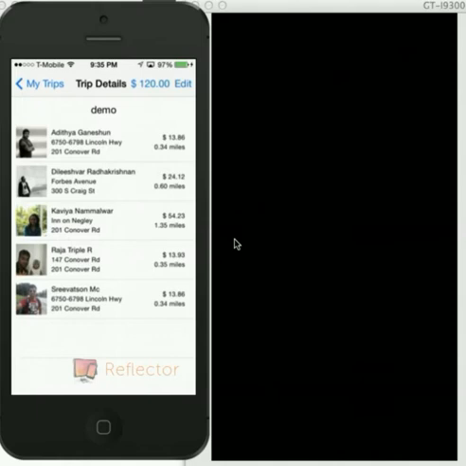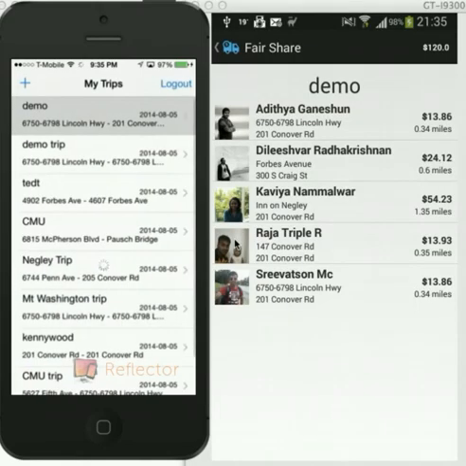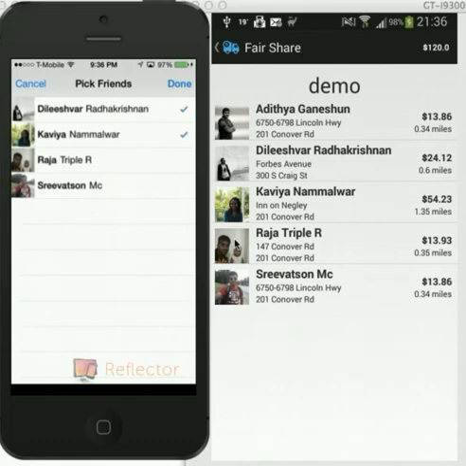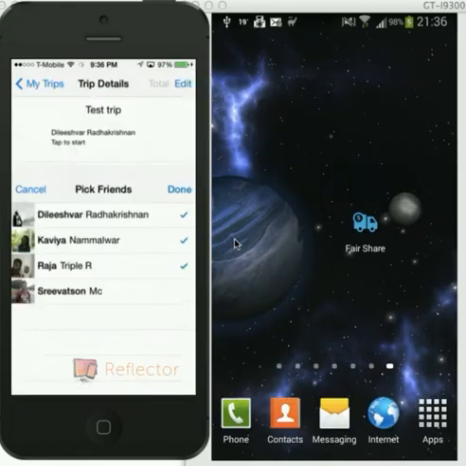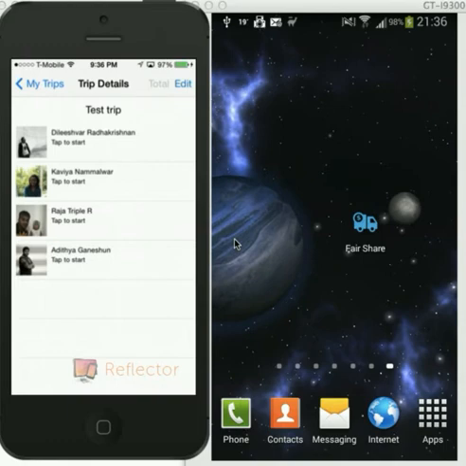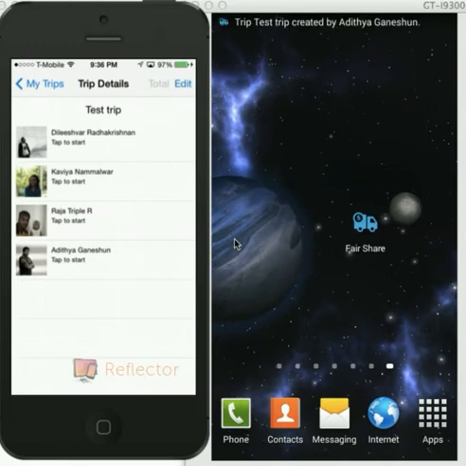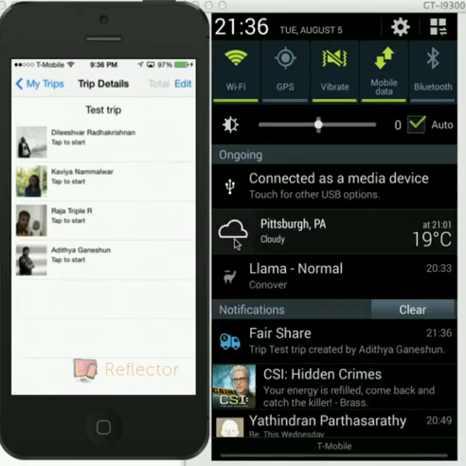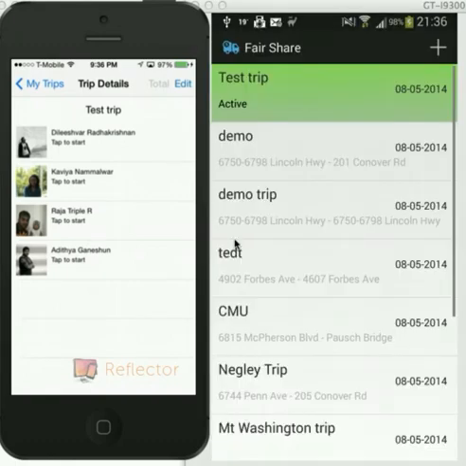Now, can we create a new trip? So you can see that in the iPhone, the trip is being created. And in the Android, we get a push notification saying that a trip has been created. Once we tap in, the user is shown that a current trip is activated, and he can go into the trip screen and view the trip.